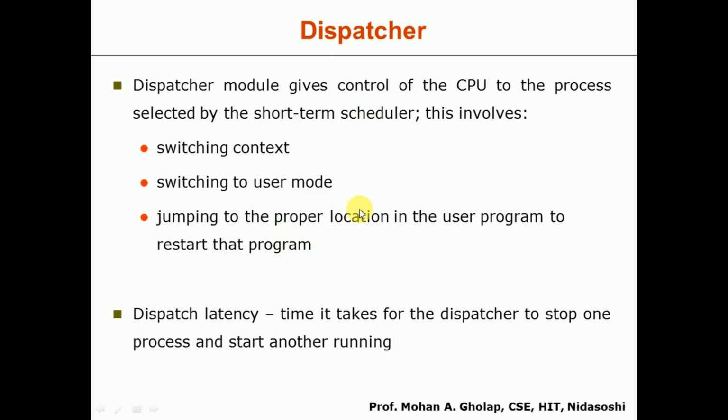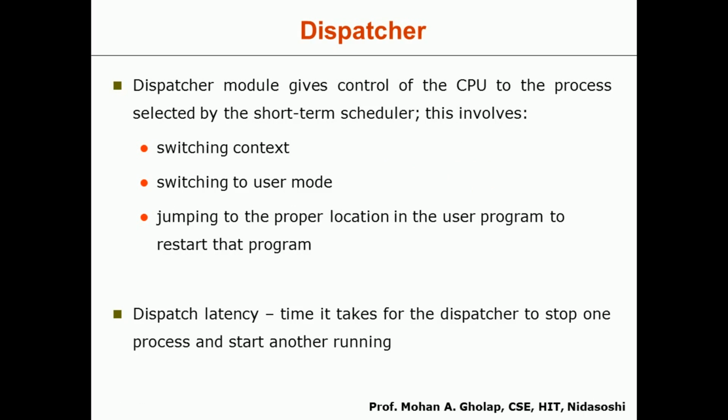Whenever a process is brought from the ready queue to the CPU for execution by the short-term scheduler, the dispatcher will give access to the CPU to that new process. In order to do this, first it is going to perform the context switching. Already we know about context switching: the processor will switch the execution from one process to the new process.